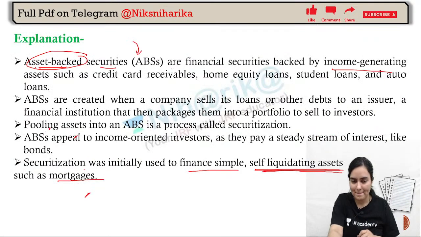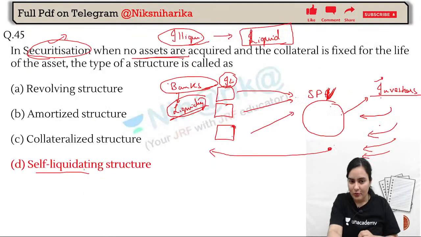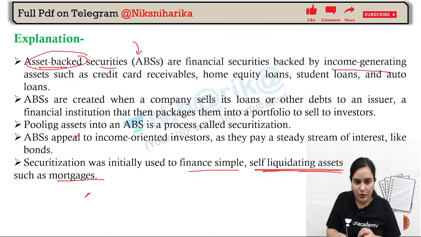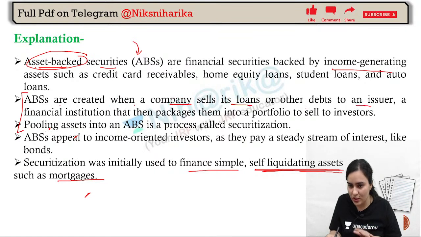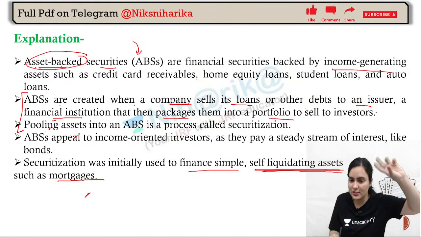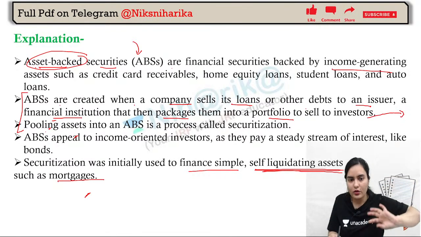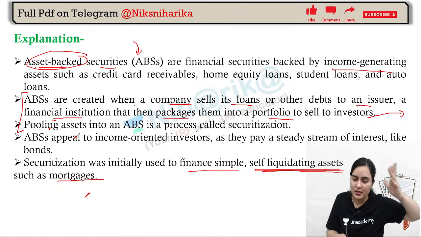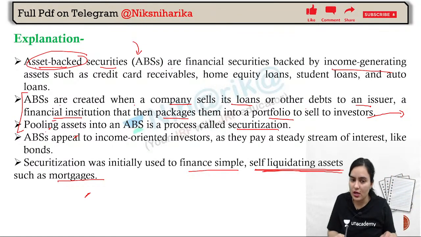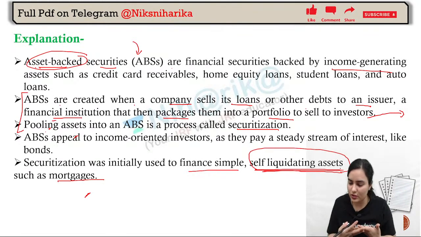Okay, now like you can see in ABS also, ABS are created when the company sells its loans or other debts to an issuer, and the financial institution then packages them into a portfolio and sells to investors simply. Okay, now pooling assets into the ABS is known as what? Securitization. Now whenever there is no asset transfer, or you can say no asset acquisition, at that time liquidation will take place on its own.